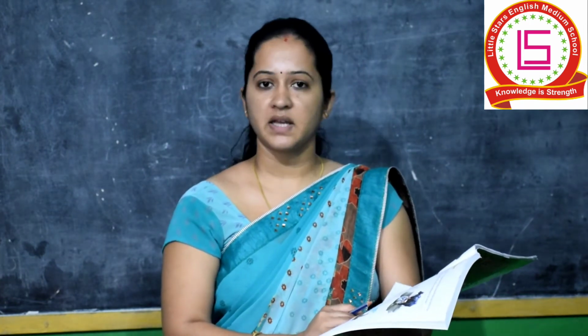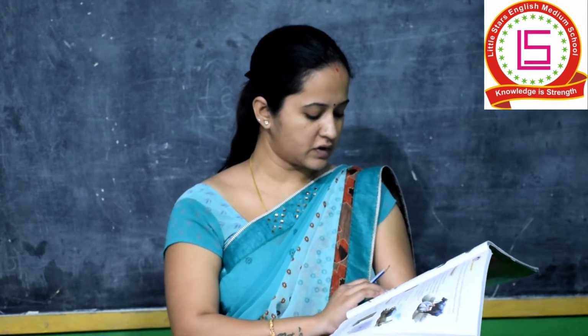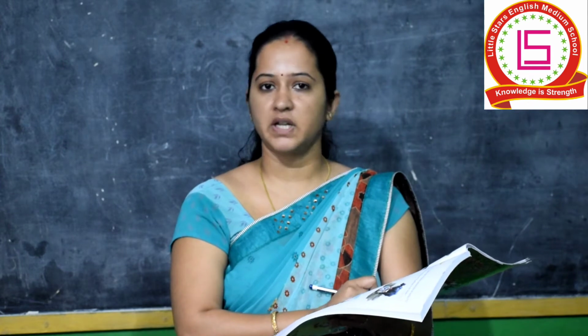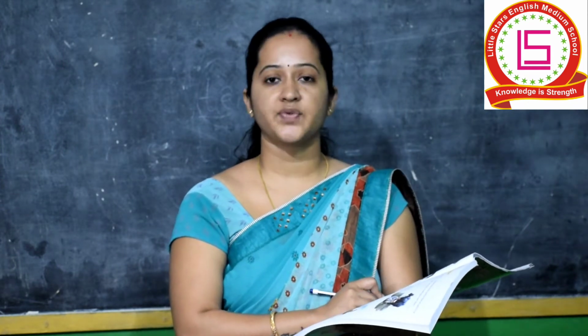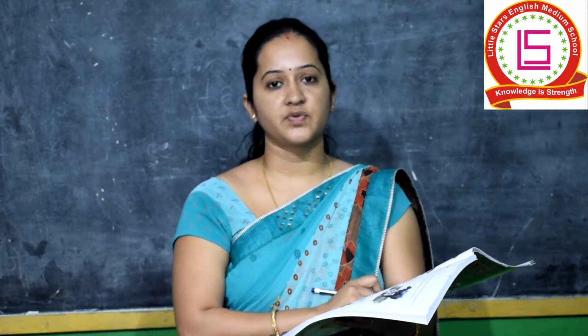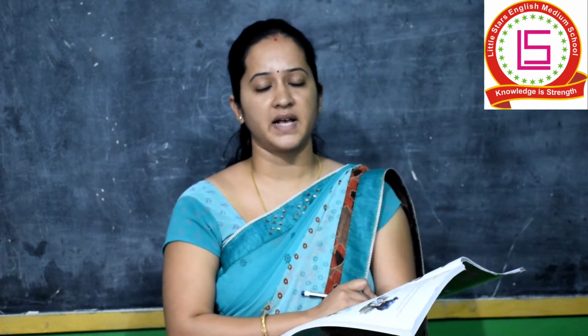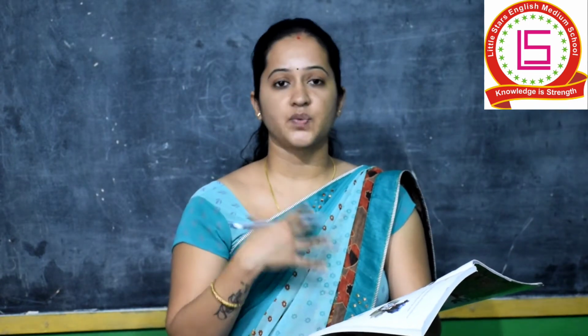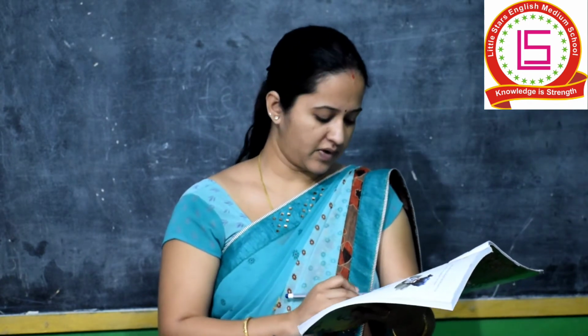The next is the deer. The deer has thin legs. We have all seen, and we can also see in the picture, the deer below the elephant. The deer has very thin legs. It runs very fast. Due to its thin legs and very little weight, it can run very fast.